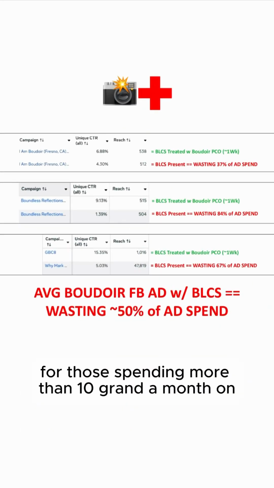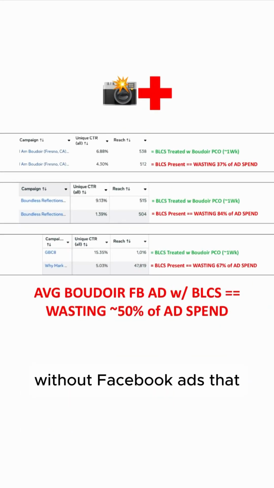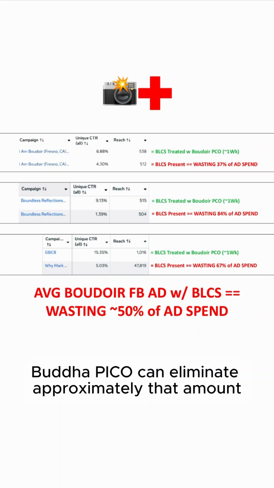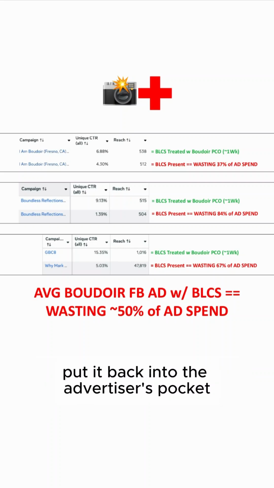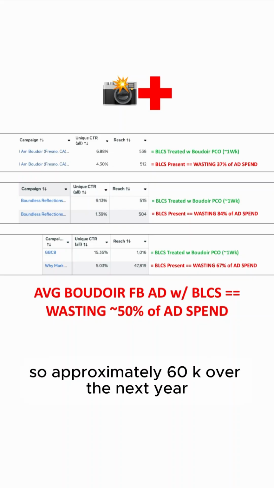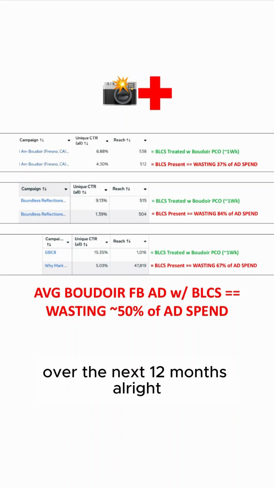So for those spending more than 10 grand a month on Boudoir Facebook ads, approximately 5K is being wasted. That Boudoir Pico can eliminate approximately that amount and put it back into the advertiser's pocket every single month. So approximately 60K over the next year, over the next 12 months.